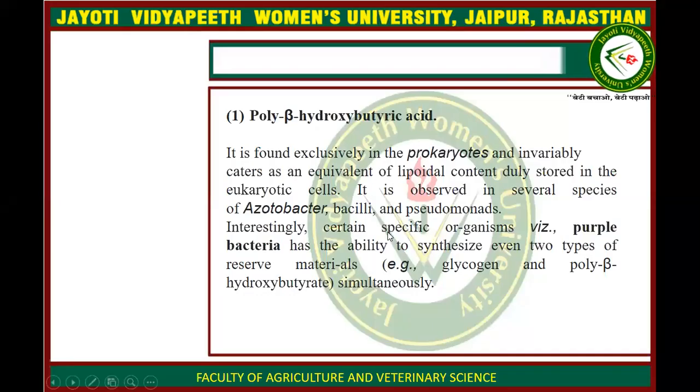Some specific bacteria have the capability to store not only hydroxybutyric acid but also other reserve materials. An example is purple bacteria, which can store polyhydroxybutyric acid and glycogen equally.